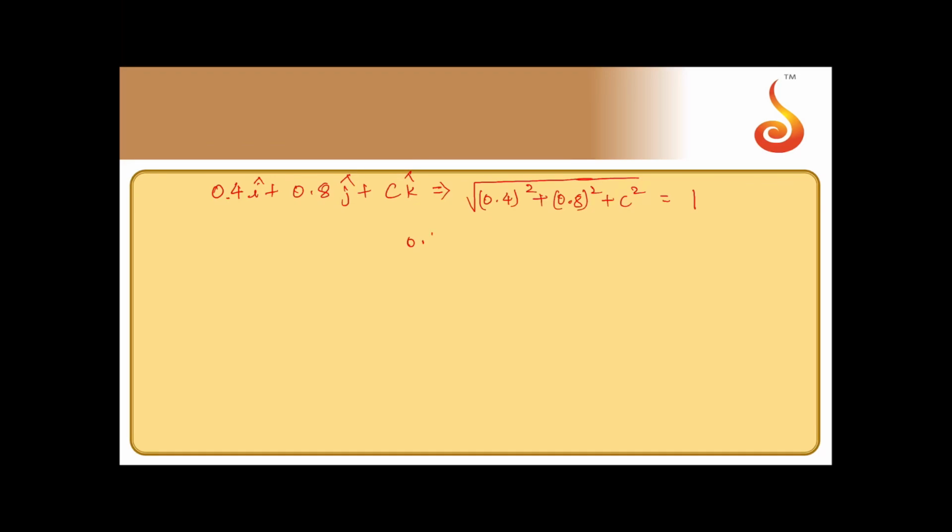Now square on both sides. 0.4 square is 0.16 plus 0.64 plus c square is equal to 1. So this will be 0.8 plus c square is equal to 1. c square is equal to 0.2. So c should be equal to root of 0.2. That is option A.